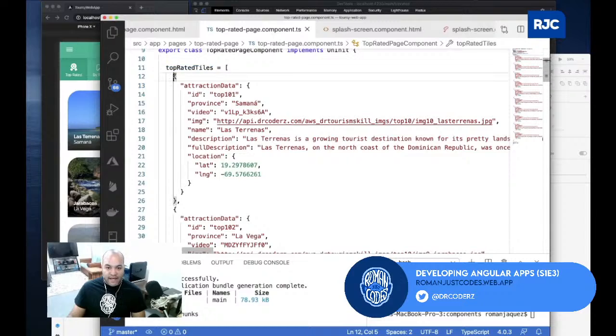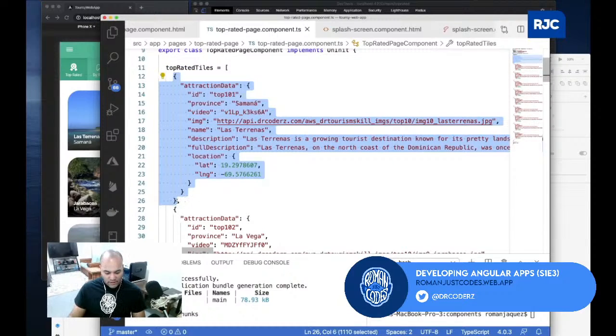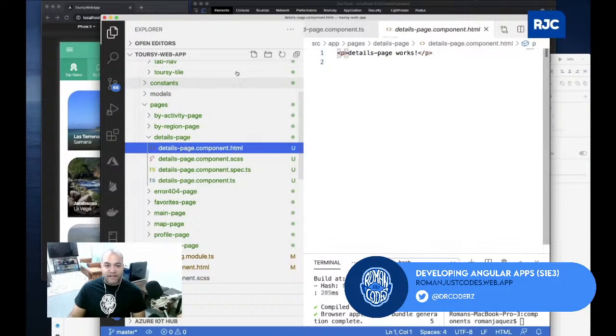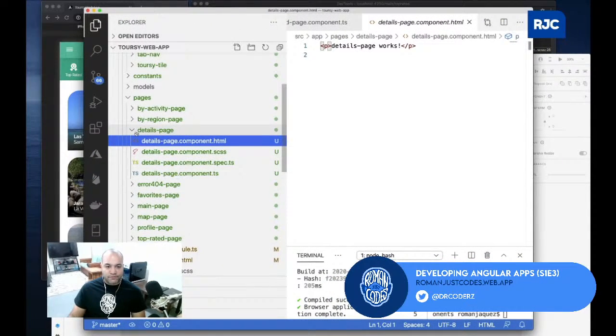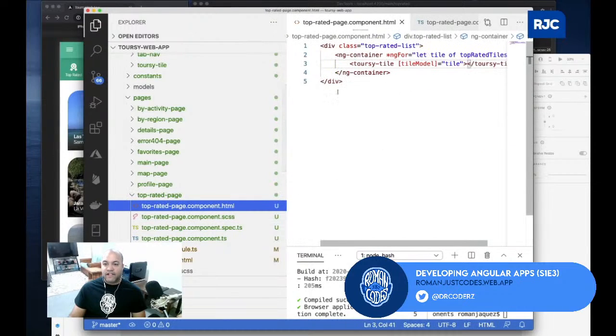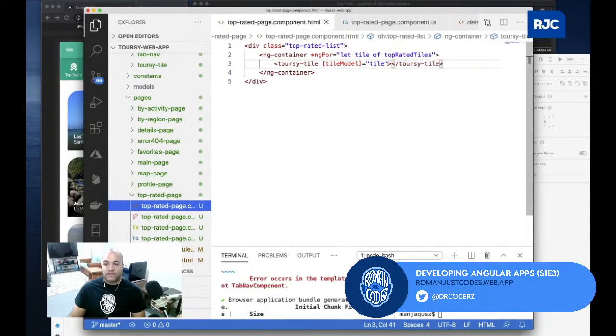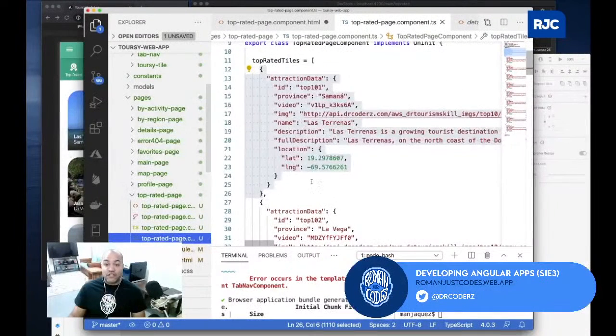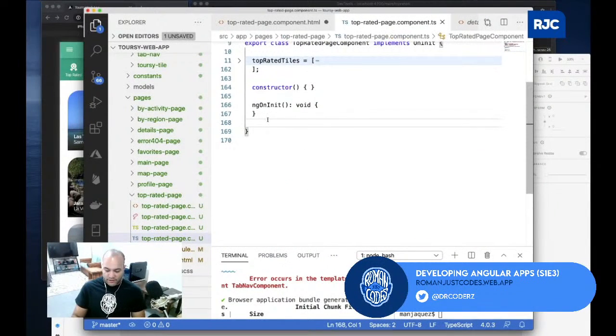So I'll grab this value right here. I believe I do have that. Okay, see, I have a details page, but it doesn't have anything yet. So what we'll do for now, we'll just hard code it in the top rated page. Let's say whenever you click on one of the tiles, we can apply a click event, and then this will perform a navigation. So let's say I'll do on tile click, and then this will perform your navigation to another page. So the method that I created was on tile click.